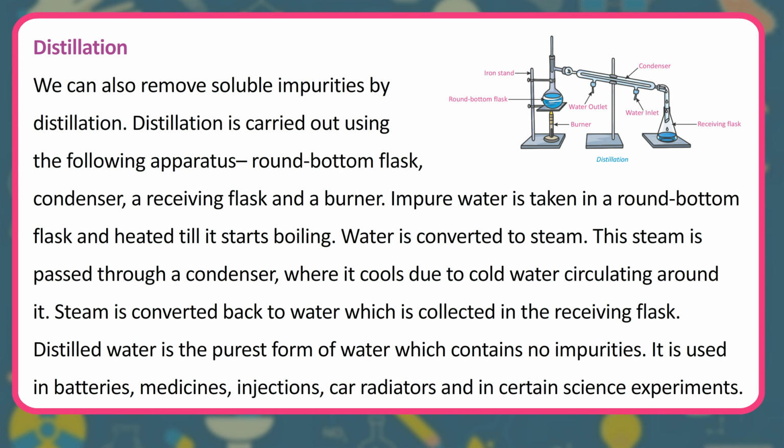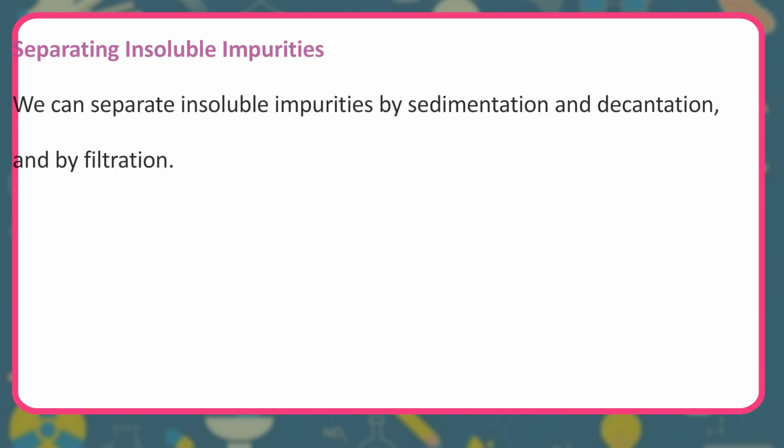Distillation apparatus: iron stand, round bottom flask, burner, water outlet, condenser, water inlet, receiving flask. Distilled water is the purest form of water which contains no impurities. It is used in batteries, medicines, injections, car radiators and in certain science experiments.